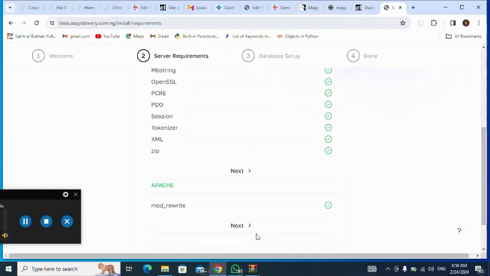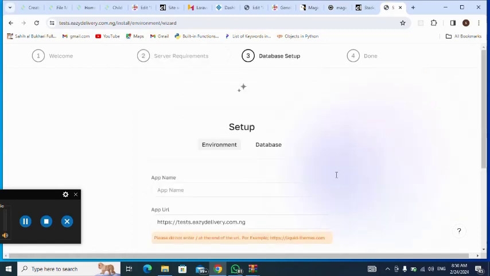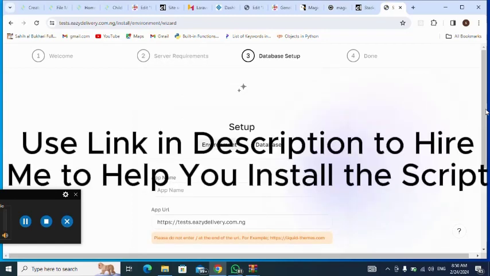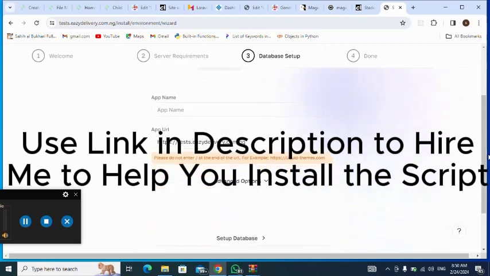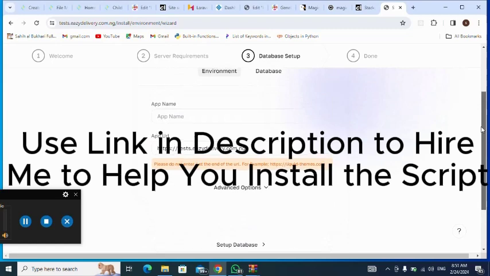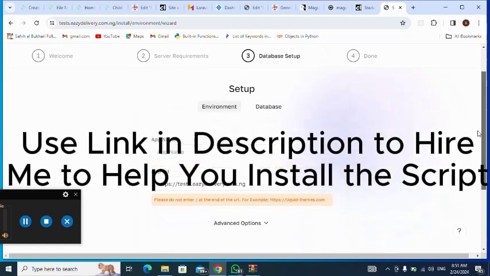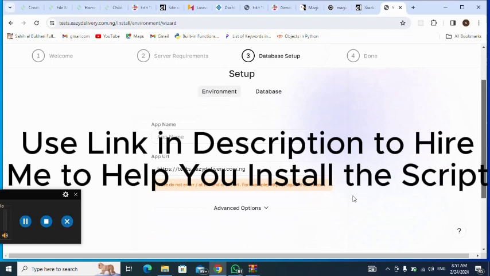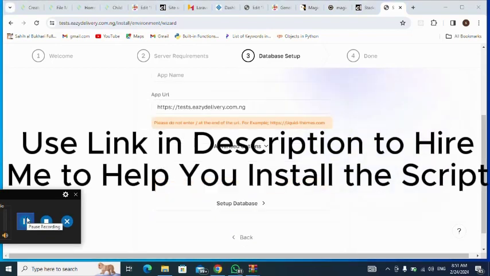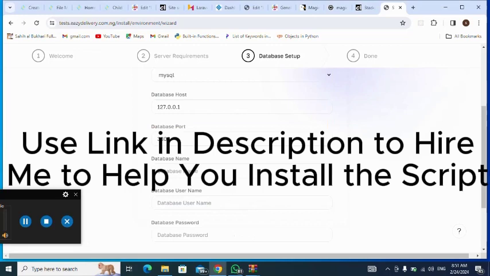Then I click on next. Yes, I click on set up database. So let me set up my database.